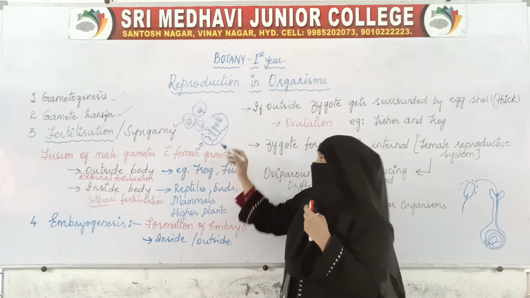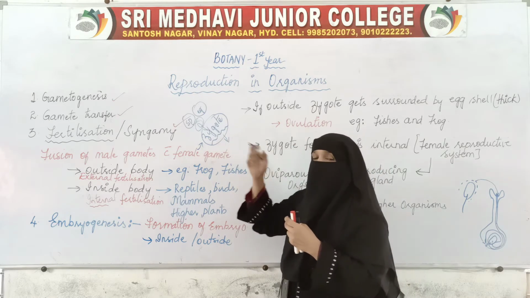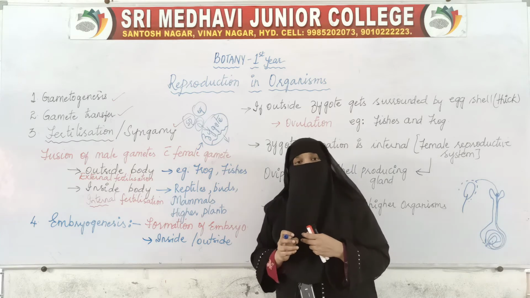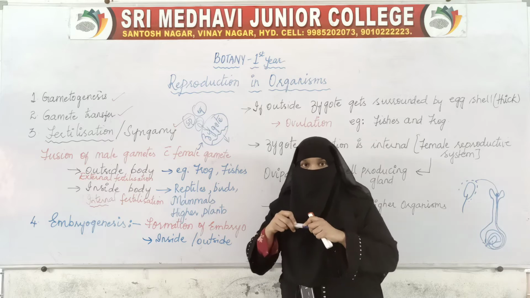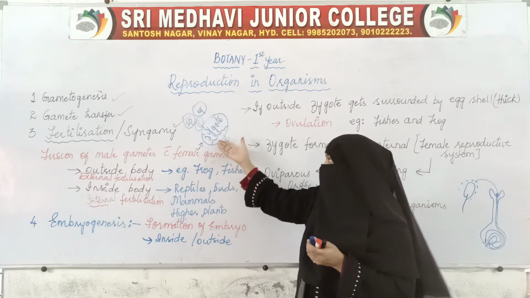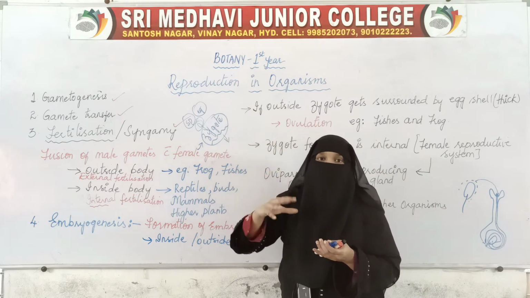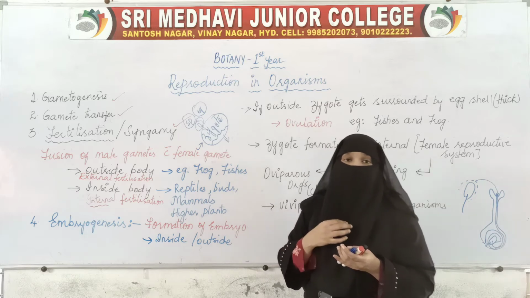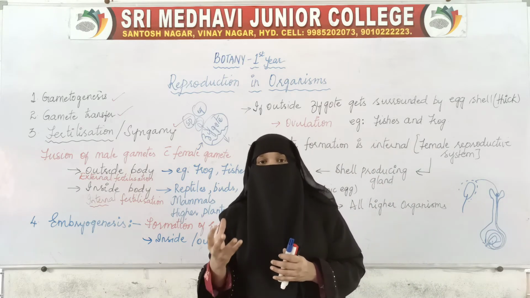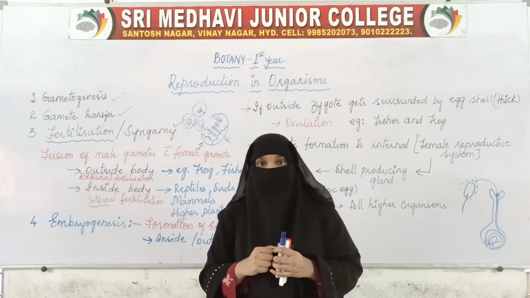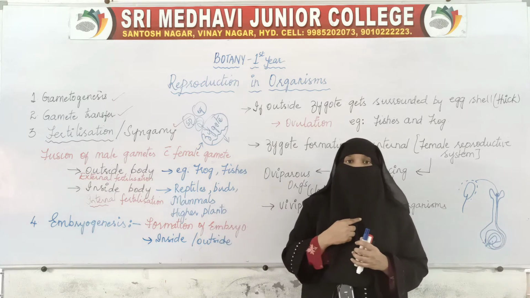Now this single cell will divide repeatedly and produce a number of cells. After undergoing a number of mitotic divisions, the zygote will change into an embryo.